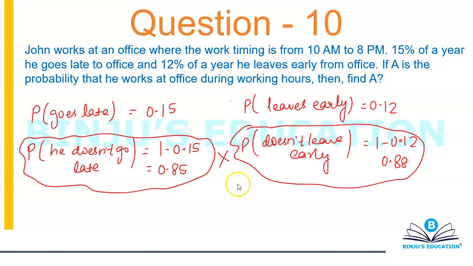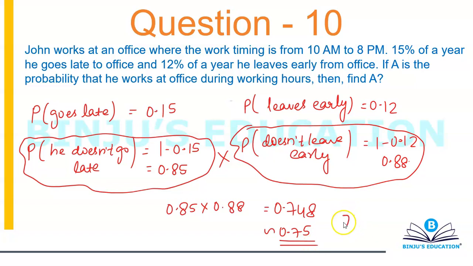So I'm going to multiply. This will simply become 0.85 multiplied by 0.88. So 0.85 into 0.88 will give you 0.748, or approximately you can say 0.75. So the probability he works during the office hours is 0.75. That's 75% basically, or 74.8%, whichever of the two is given to you in the option. If both are given, then go for 74.8.